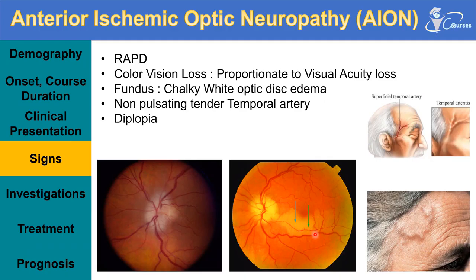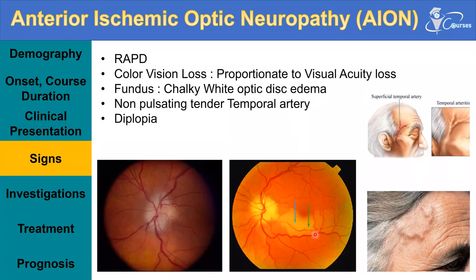So all these manifestations can be present in patients with giant cell arteritis, not only the ischemic optic neuropathy, but also other ischemic affection of other arteries. So this is regarding the fundus picture.